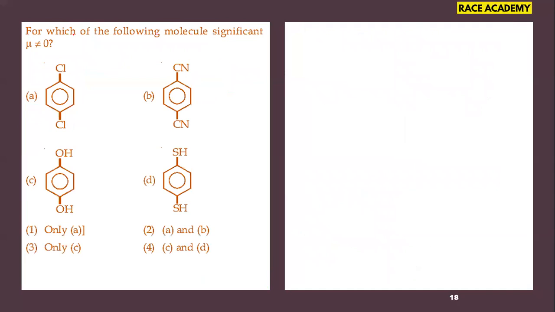Next question. For which of the following molecules is the dipole moment value mu not equal to 0? That means a dipole moment question from the chemical bonding chapter of our class 11. We have asked this one. In this, what we have to observe is that we have to check the bond moments.